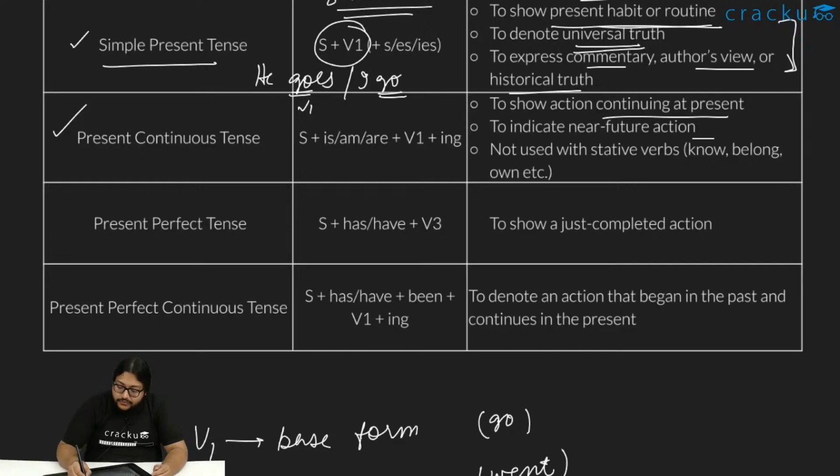To indicate near future, like I am going to Bali next week. When I say something like that, I know that I am going in the future, but it's very near. Next week is very near. But if I had said I am going to Bali next month, that is also subjective, but it would be better if you used I will be going to Bali next month, because the near future is also a very relative thing.